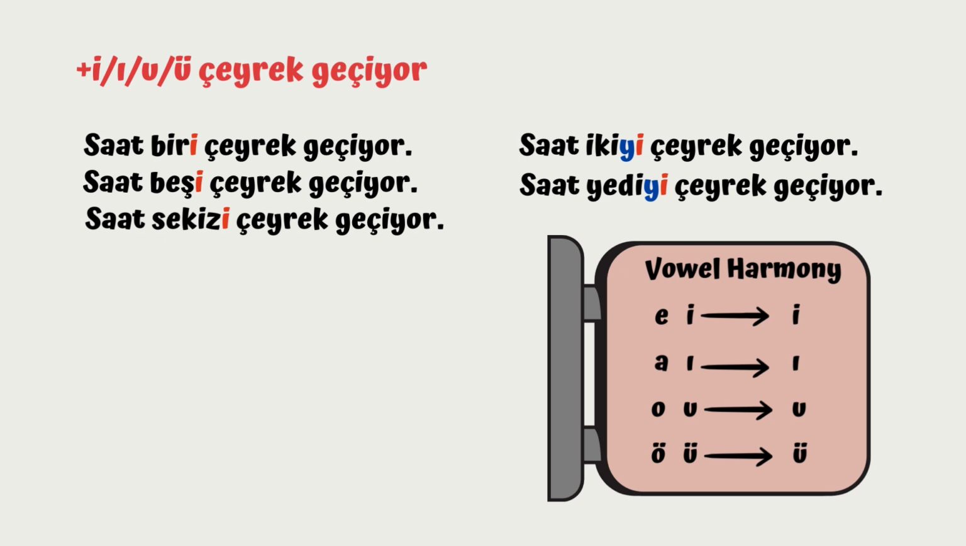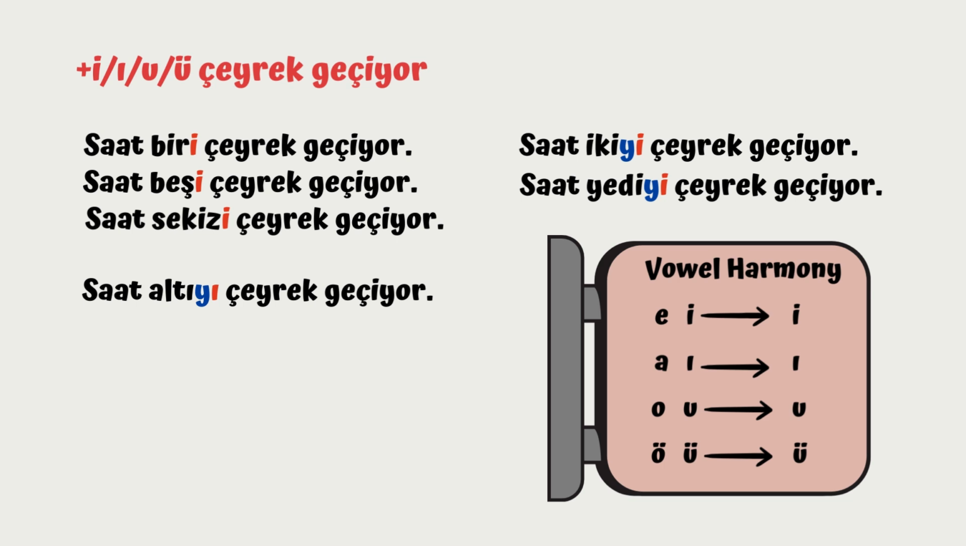Okay, let's take a look at other examples. Saat 6'yı çeyrek geçiyor. This time I chose ı because the final vowel is a. So look at the table. A-ı. So you choose ı. And I use a buffer sound again because there are two vowels.